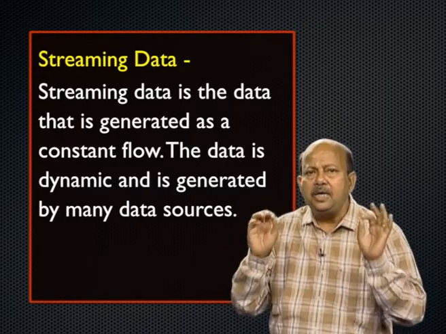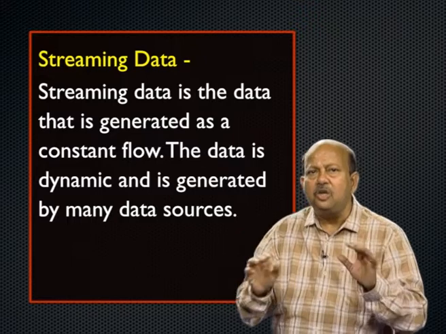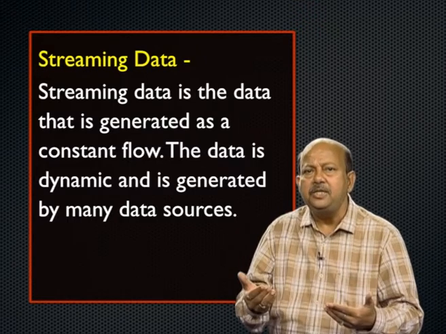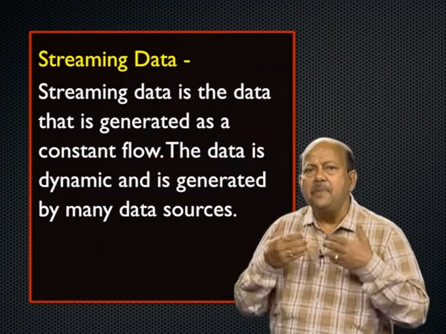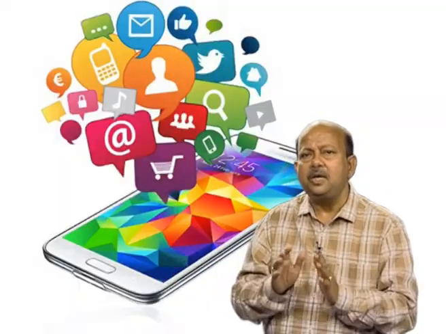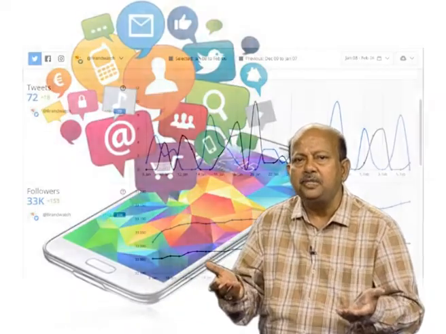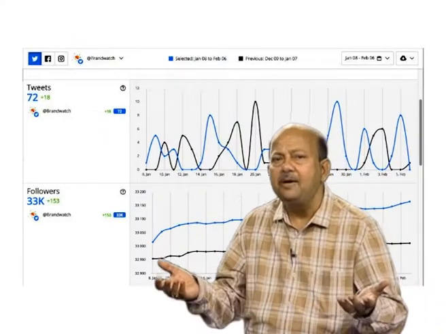This type of data gained significance in the context of social media. For example, log files generated by mobile applications and Twitter data are all streaming data, because they are continuously evolving and flowing.